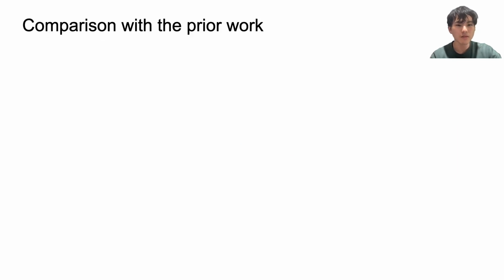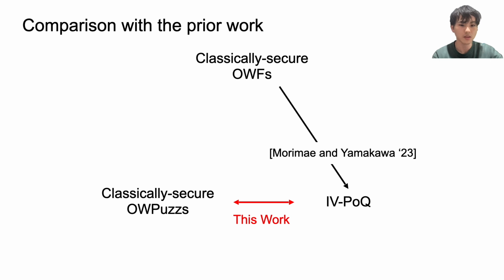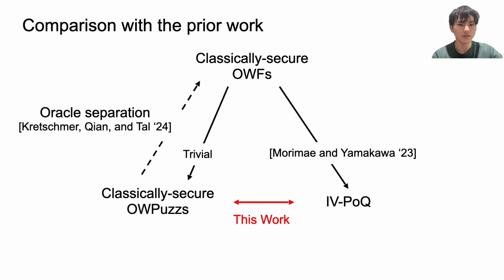Now let's compare our result with the prior work. Morimae and Yamakawa showed classically secure one-way functions imply IVPOQ. On the other hand, we show that classically secure one-way puzzles imply IVPOQ. It is known that one-way functions imply one-way puzzles, but the inverse direction does not hold under some oracle.